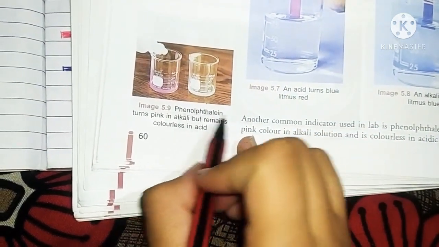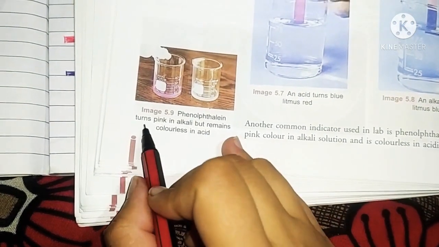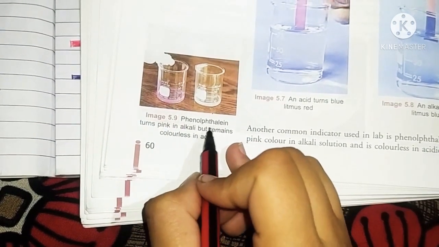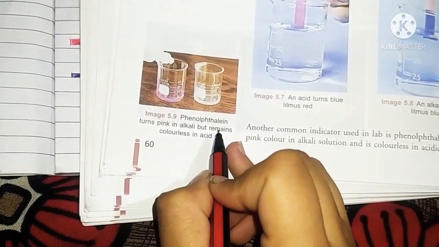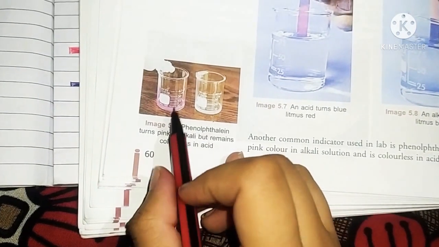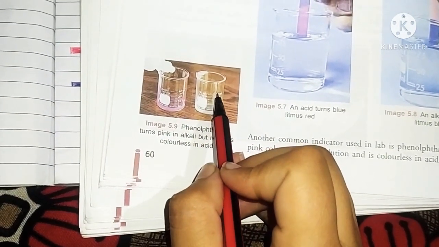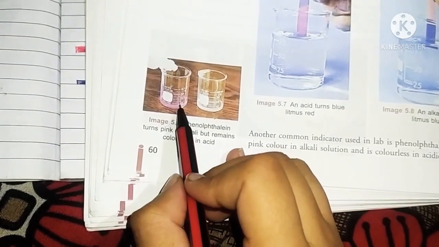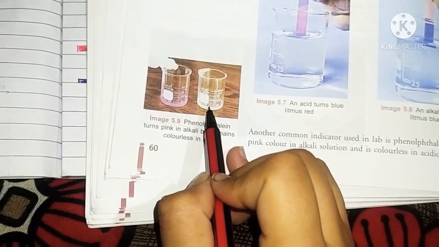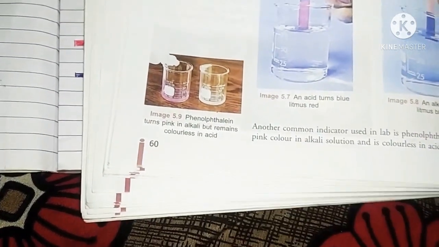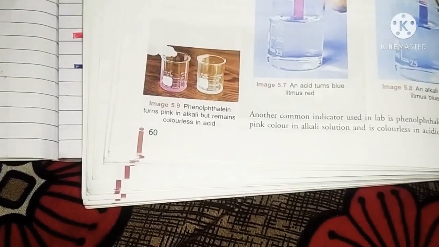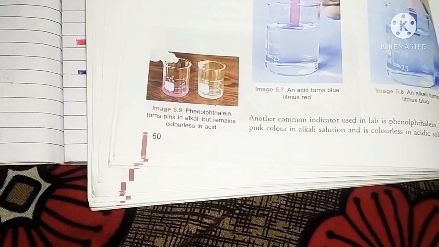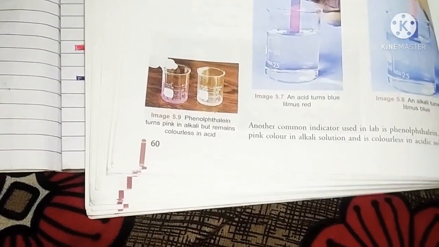So let me discuss this also. Phenolphthalein turns pink in alkali. Pink in alkali means pink in base, but it remains colorless in acid. So here we can say that this beaker contains acid and this beaker contains your base. That's why we have pink in color here and it is colorless there. Okay, so these are some of the common indicators or chemical substances which are used in our lab for testing the nature of an unknown substance without tasting it.